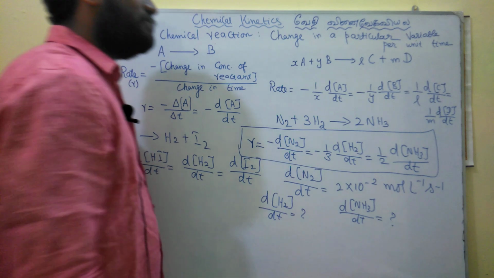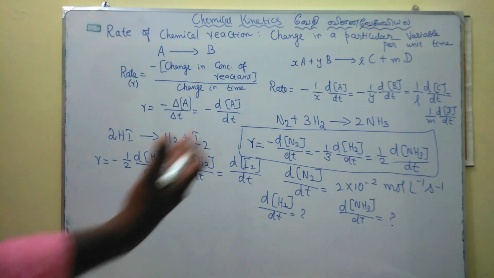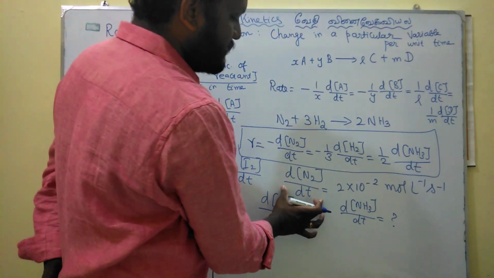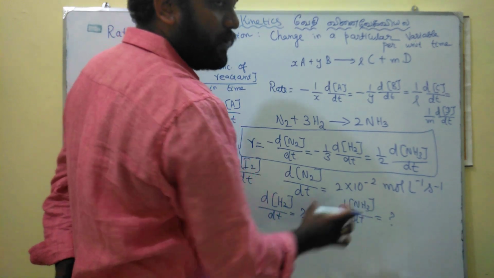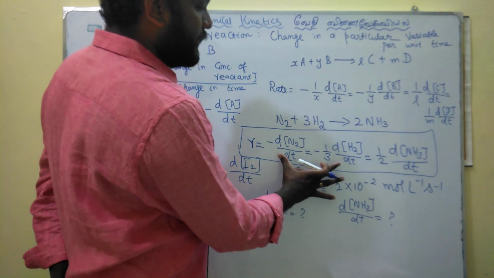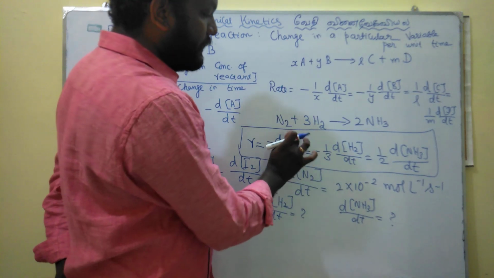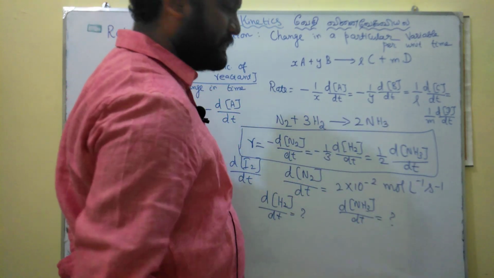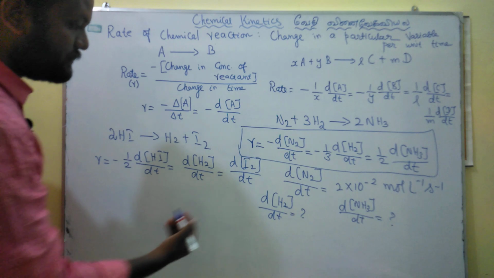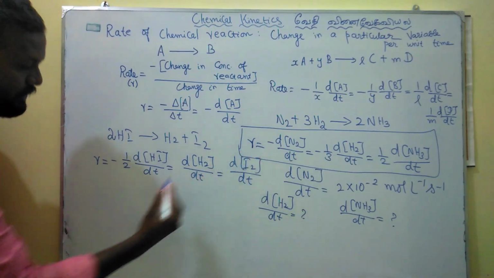Very simple: nitrogen is given, hydrogen is asked, ammonia is asked. If you relate nitrogen and hydrogen, you will get the answer for hydrogen. If you relate nitrogen and ammonia, you will get the answer for ammonia. So first we relate nitrogen and hydrogen.